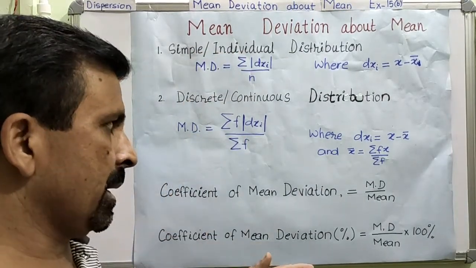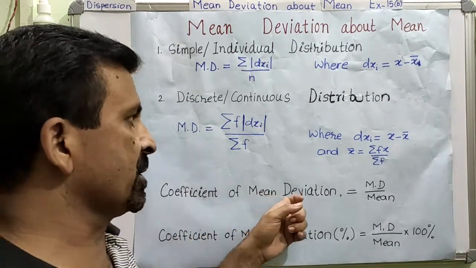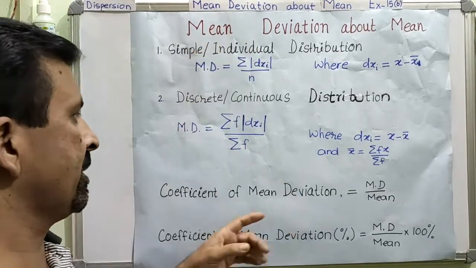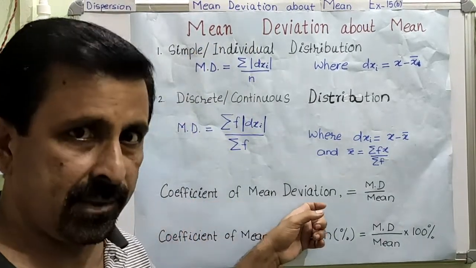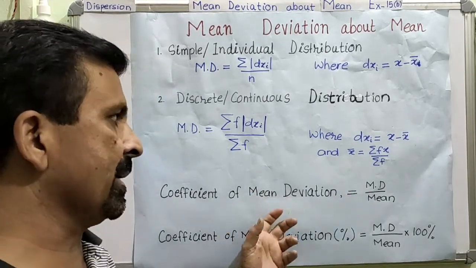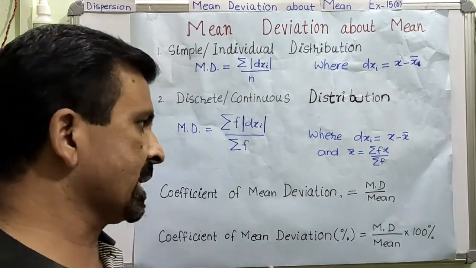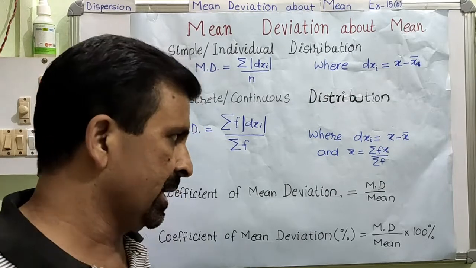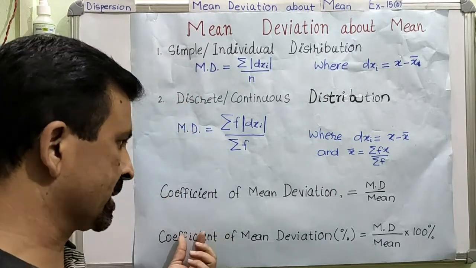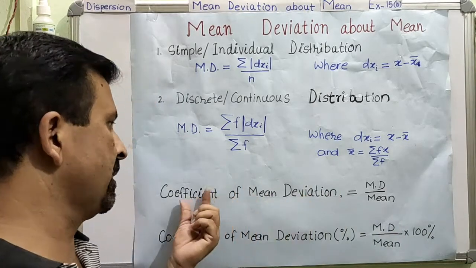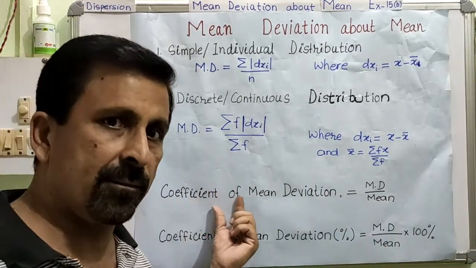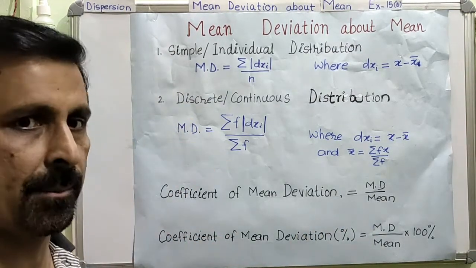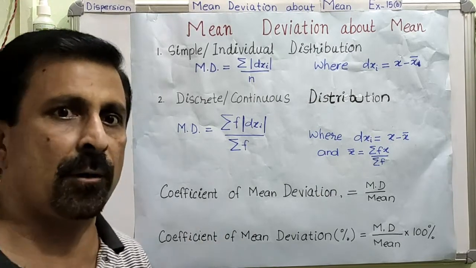Now, we also need to know how to calculate the coefficient of mean deviation. Is this very clear? Along with the mean deviation, I will also teach you how to calculate the coefficient of mean deviation. This mean deviation can be calculated in the form of a number, or it can also be calculated in the form of a percentage. So it depends on the demand of the question. If the question tells us to calculate this in percentage, then we will use this formula. Otherwise, we will simply use this formula for finding the coefficient of mean deviation. So I request you to pause this video and write down all these formulas on a piece of paper, and later you can enter them in your formula notebook.